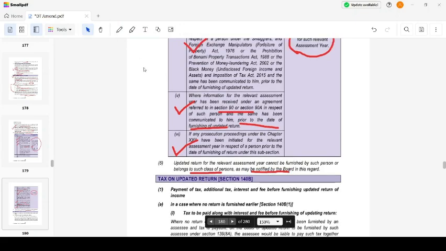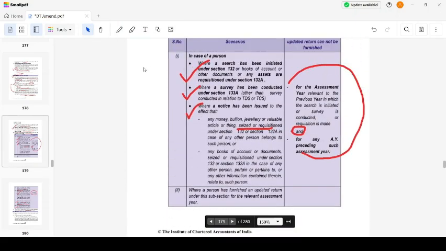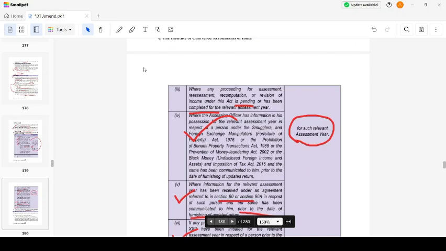Okay, let's repeat the persons once. If a search is initiated, survey is conducted, or requisition is made, then I will not be able to furnish an updated return for the relevant assessment year and for the preceding assessment year. And if I already furnished an updated return, then I will not be able to furnish again. If any proceedings of assessment are pending or completed, then I will not be able to furnish the updated return. Where I have received information with respect to non-compliance under the Smugglers Act, PMLA or Benami Act, and such information is communicated prior to the date of furnishing the updated return, then I will not allow him to furnish the updated return.